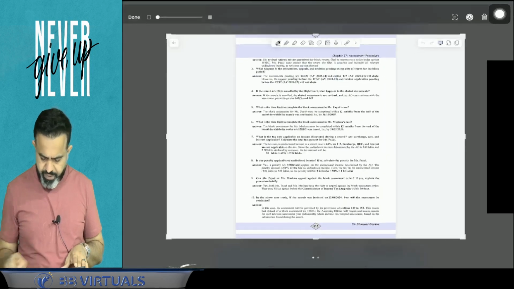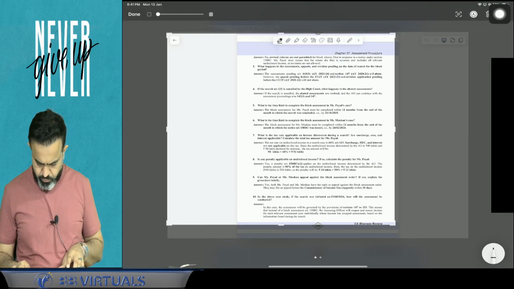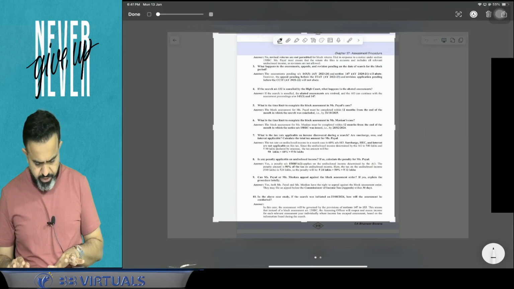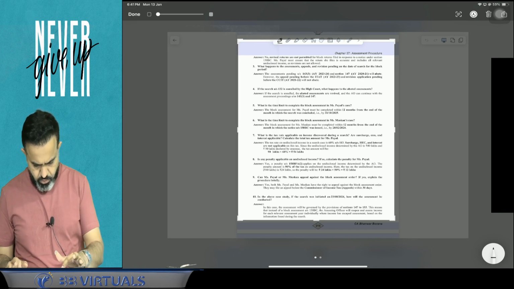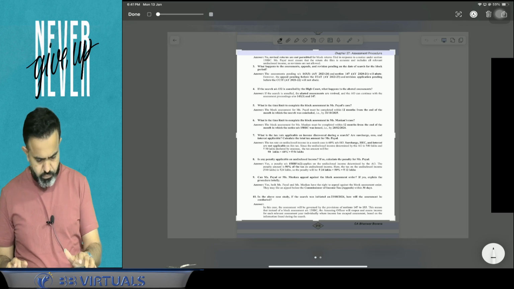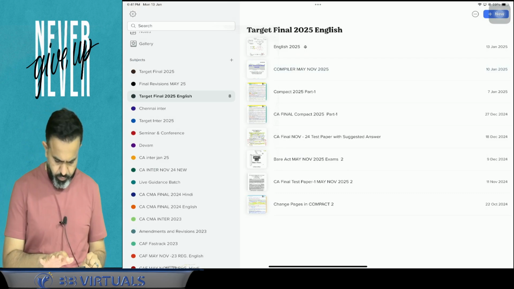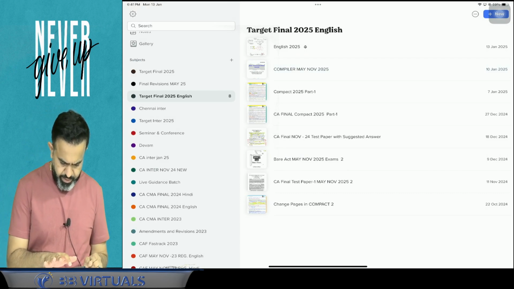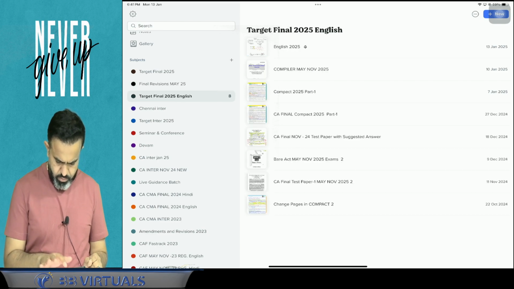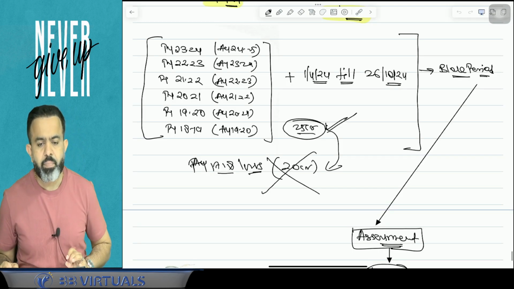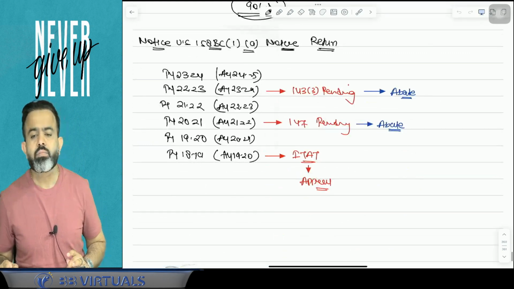You can take the printout if you wish, or if you wish to read it as a PDF, you can read it as a PDF. It's your choice. So here, guys, I'm adding this in your class note.